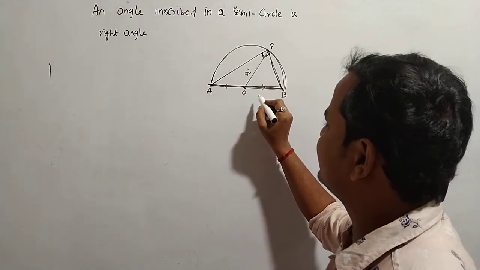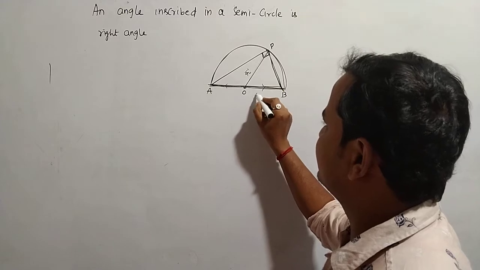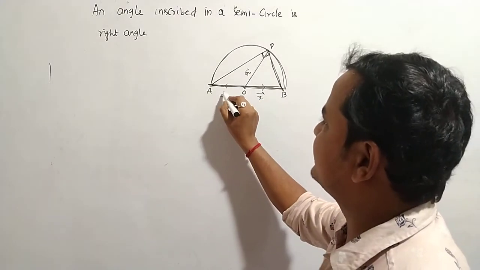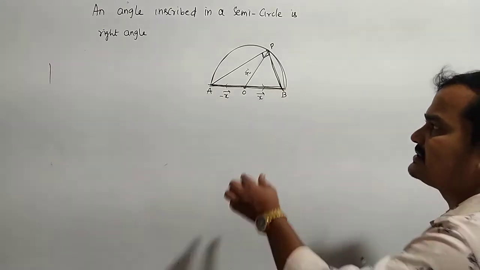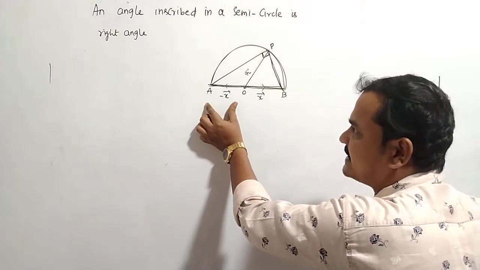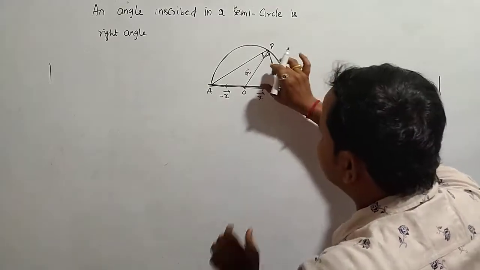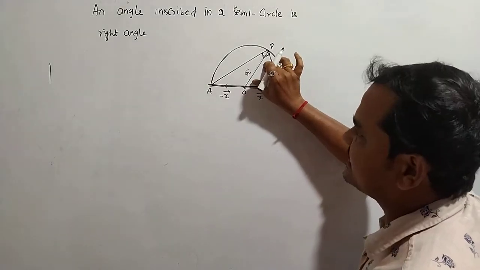Suppose I take OB as X bar, then OA is minus X bar, because this length is the same, both are radius. Again this length is also the same, R bar is also a radius.